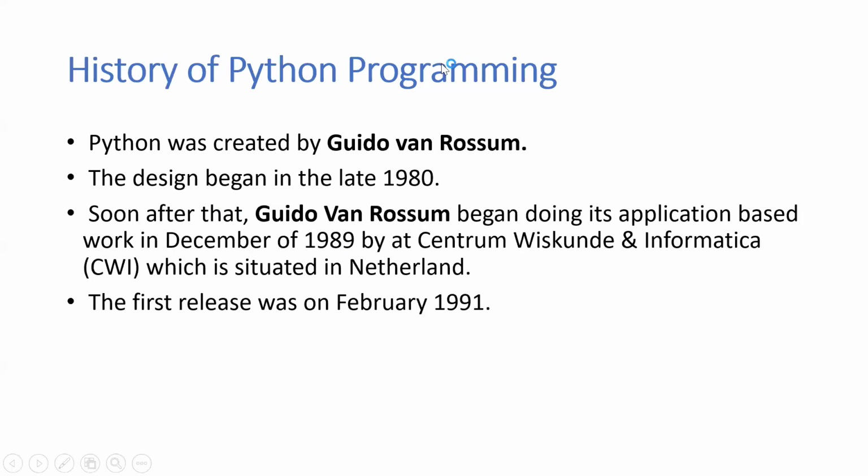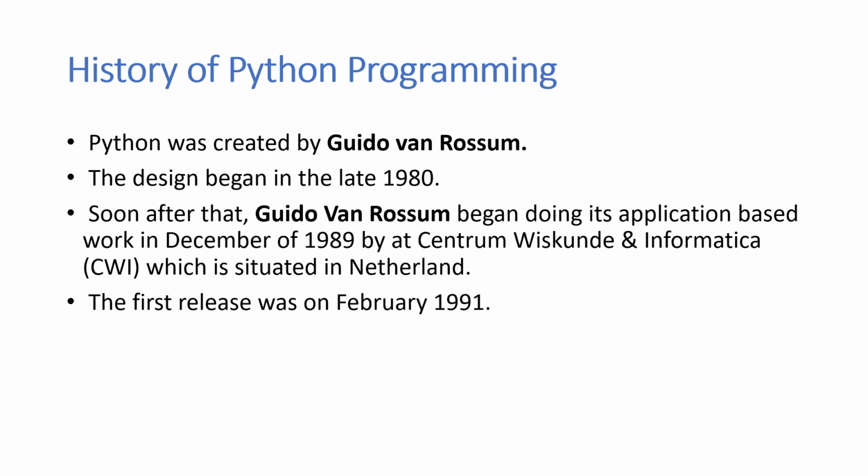Now let's see the history of Python. Who created Python? Python was created by Guido van Rossum. Remember the name, Guido van Rossum. The design began in the late 1980s.